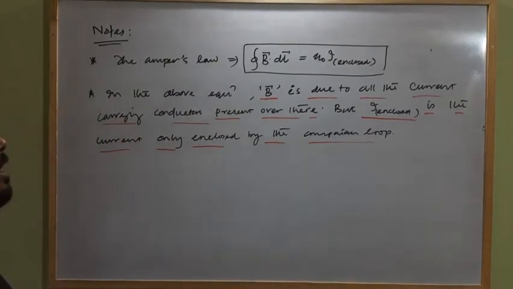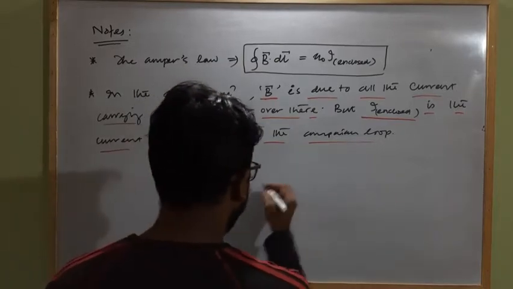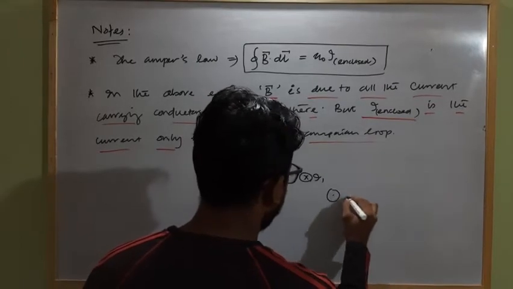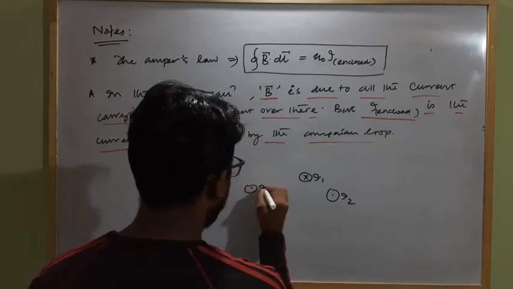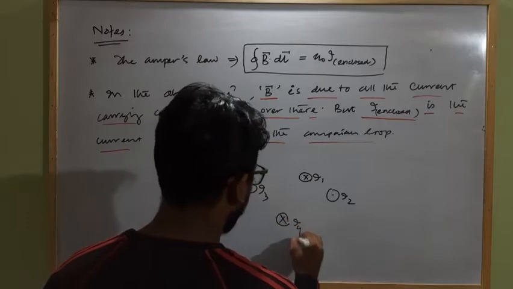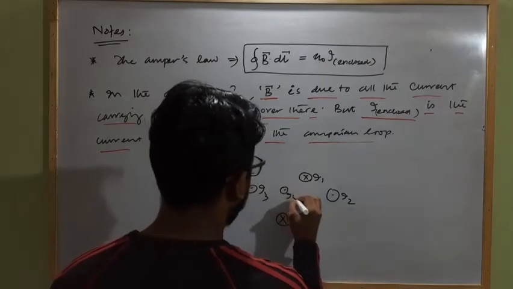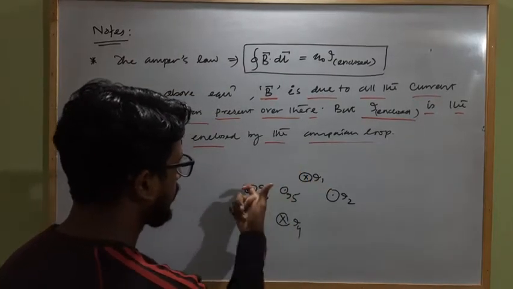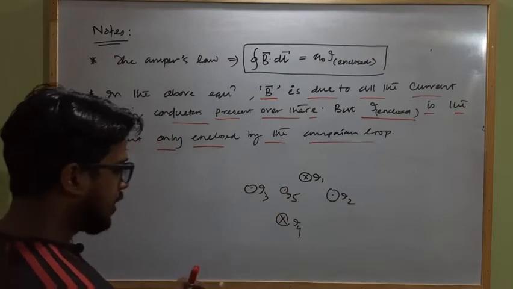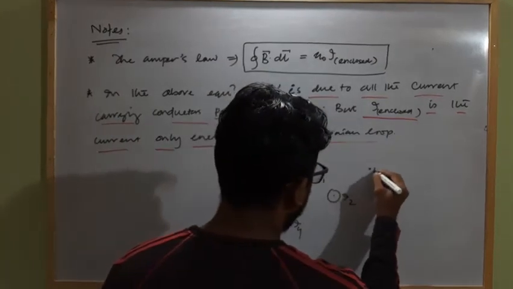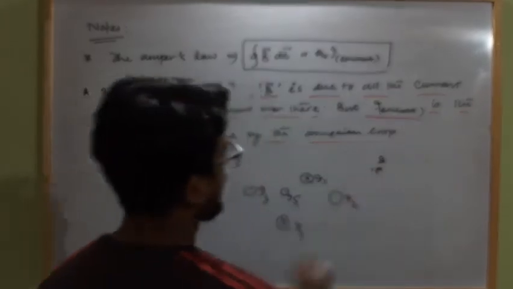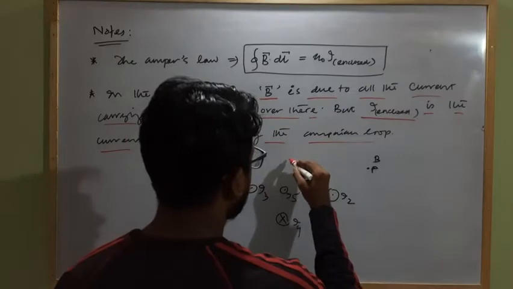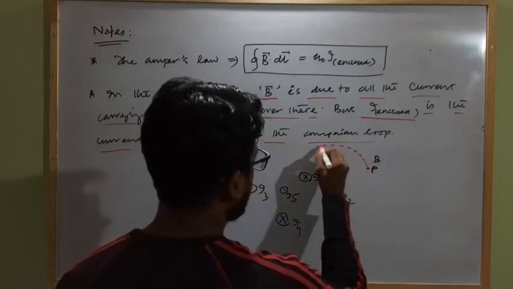Clear? So what does it mean? Just imagine that there are a large number of current carrying conductors. Here is a current carrying conductor carrying current I1, I2. Here is another I3, here is another I4, and here is another I5. Okay, there are different current carrying conductors which carry current, some of them into the plane, some of them out of the plane. Clear? And we have to assume a point P here where we have to find out the net magnetic field strength B. So here I am considering an imaginary Amperian loop, taking this point.